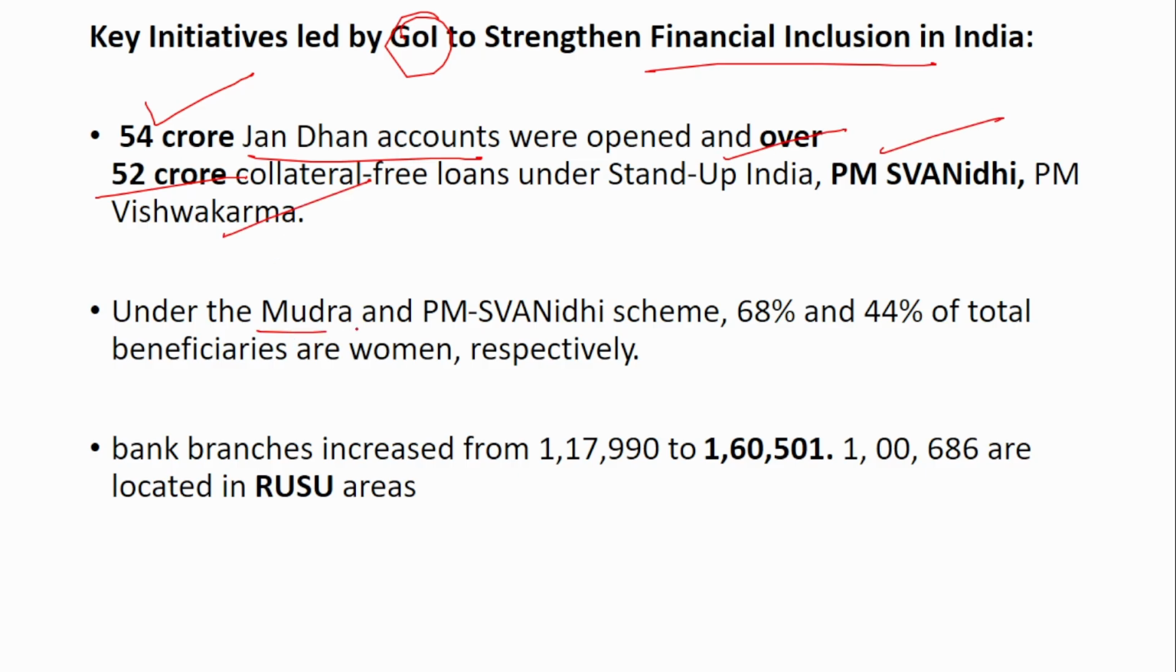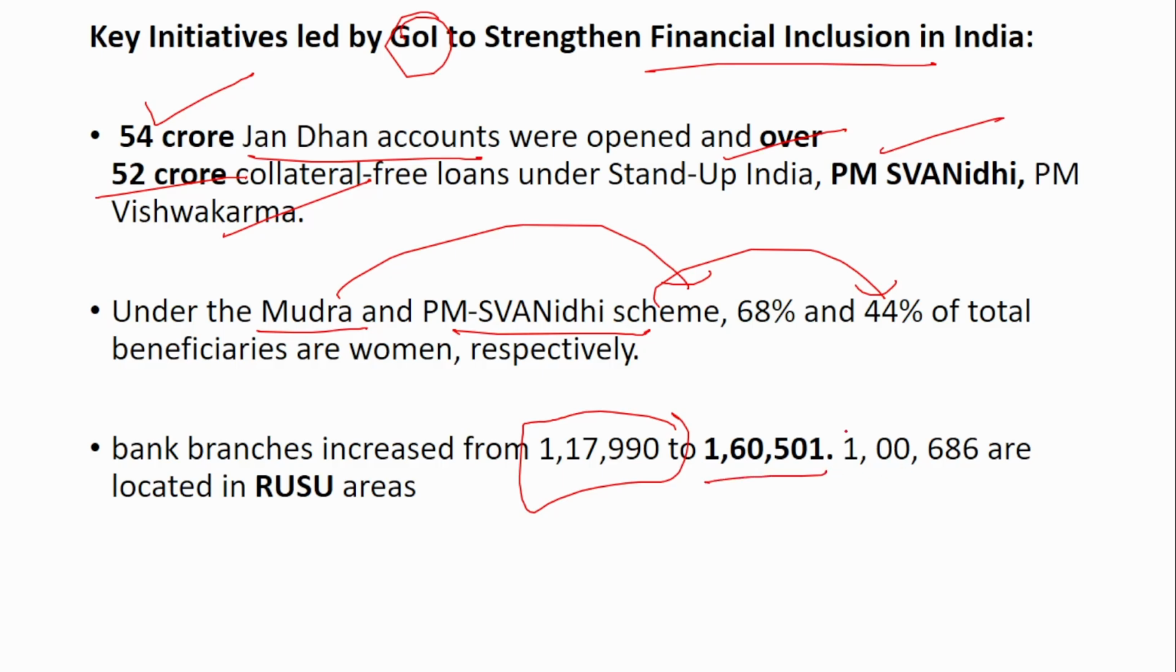And under Mudra and PM Swanidhi, under Mudra 68% beneficiaries are women, and under PM Swanidhi 44% are women. The bank branches increased from 1,17,000 to 1,60,000, and around 60% are located in the RUSU area, that is rural and semi-urban area.